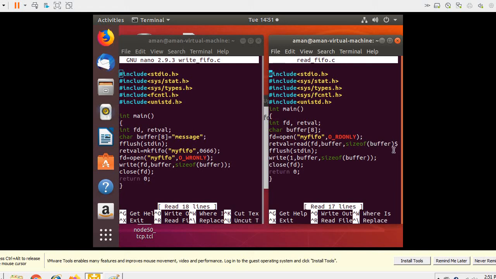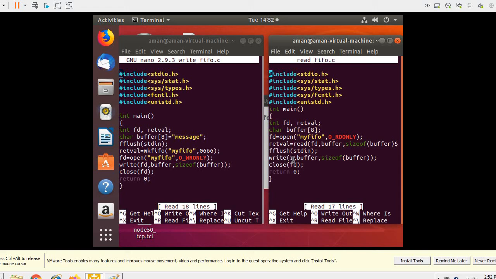Fine. And this is the cleaning out of any contents which can be there in the buffer. Then what this statement is doing is you have now read the contents from the pipe into the buffer. Now the contents are in the buffer. Now you want to write the contents onto the display screen or the standard output. For that, the syntax is the write call.